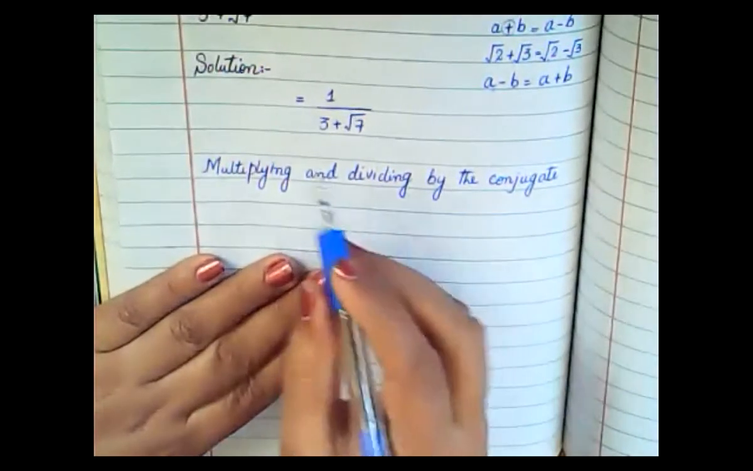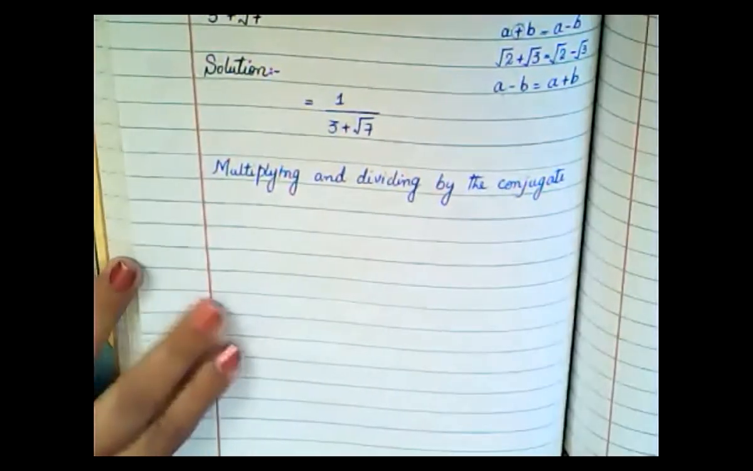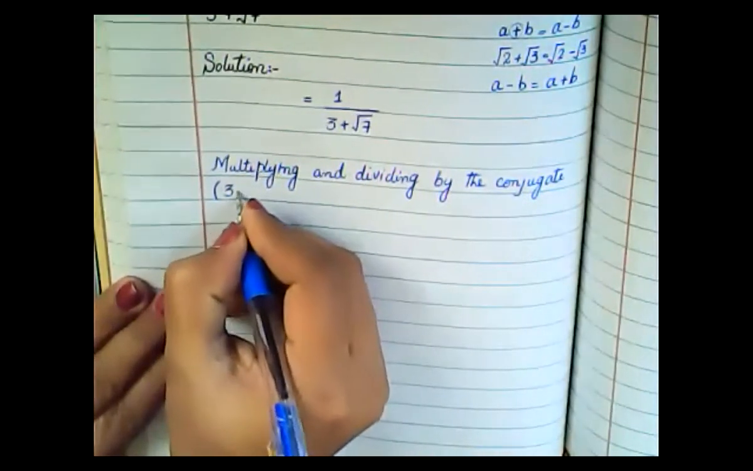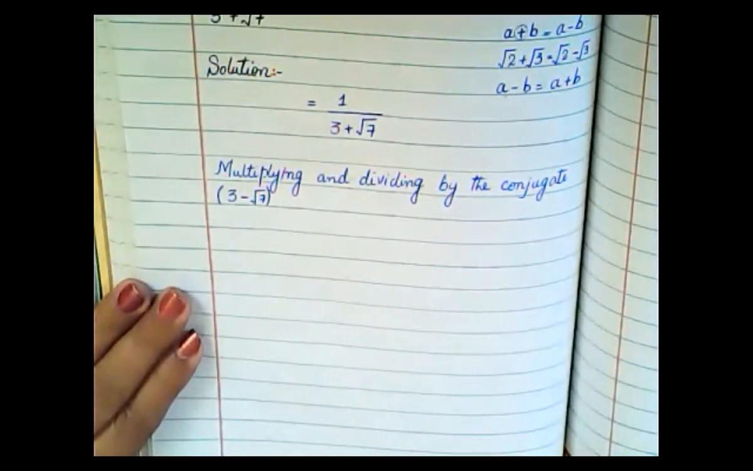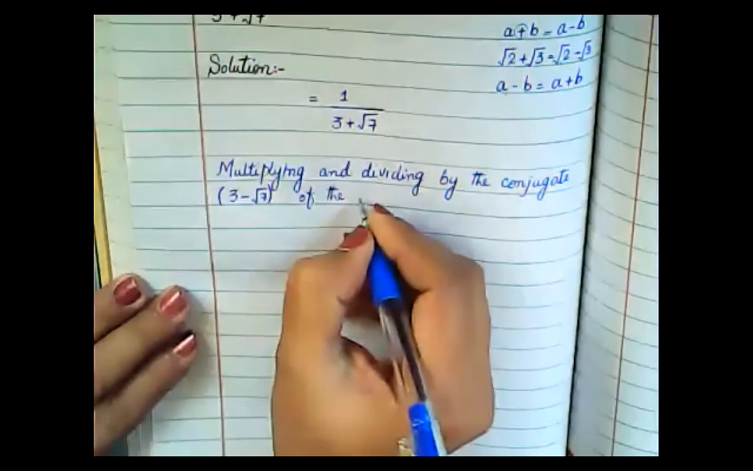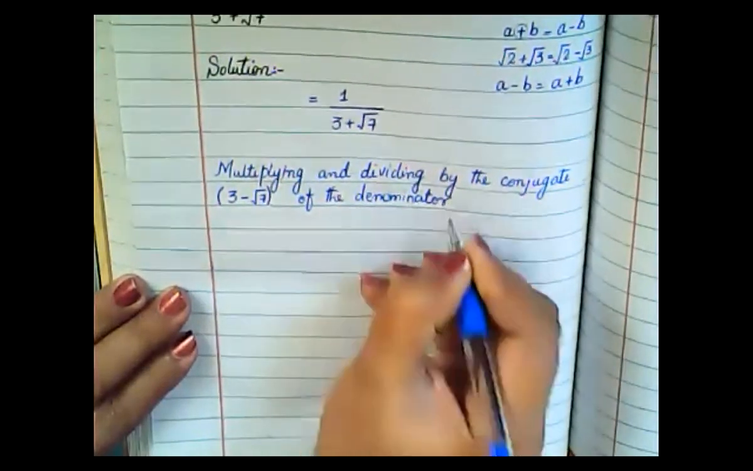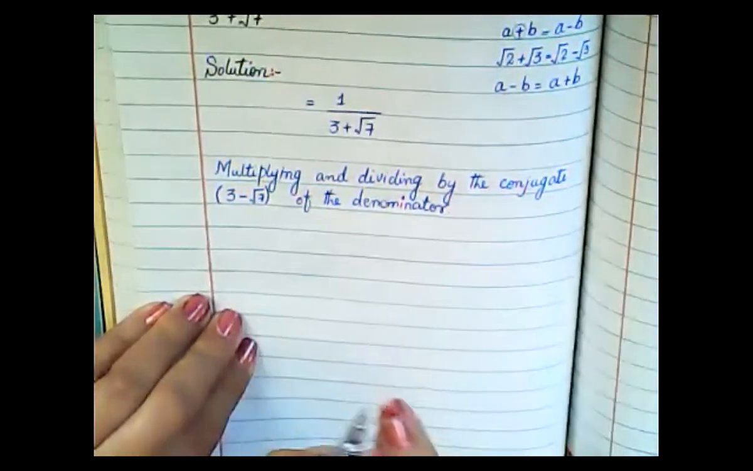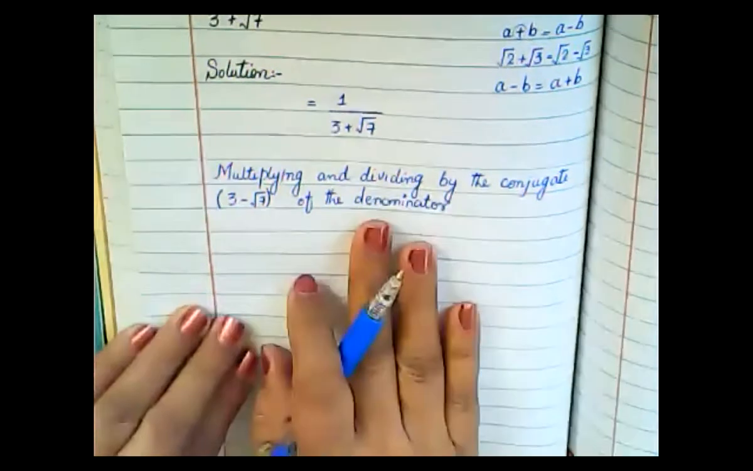So if you are going to perform rationalizing, you will write multiplying and dividing by the conjugate. Now, what is the conjugate of this one? The conjugate will be 3 minus under root 7. Multiplying and dividing by the conjugate of the denominator. You will always take the conjugate of the denominator. Understand? Is conjugate clear or not?